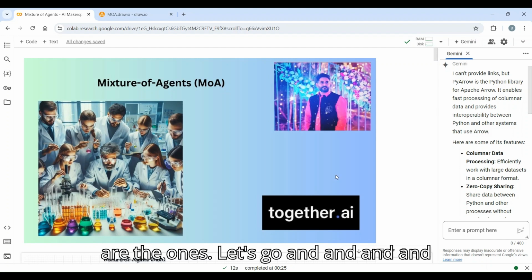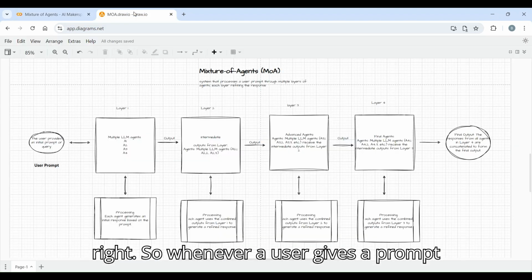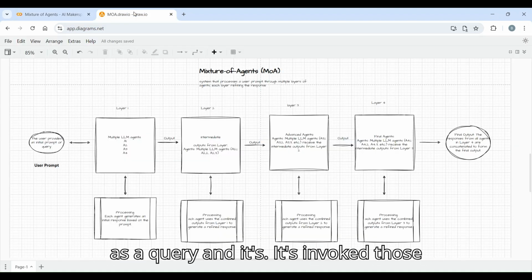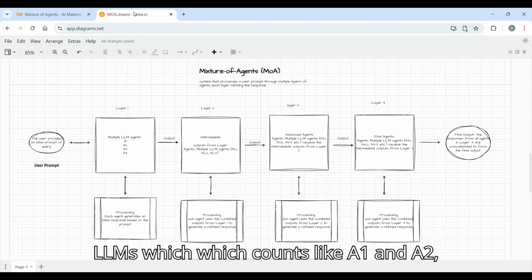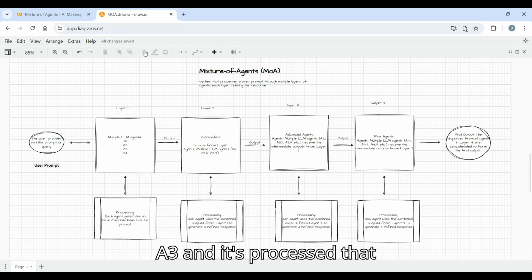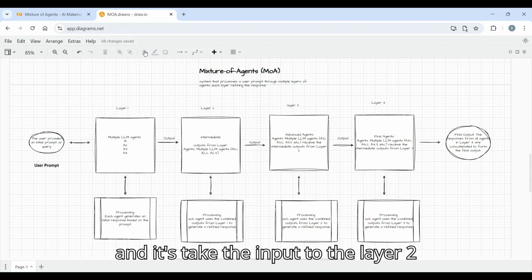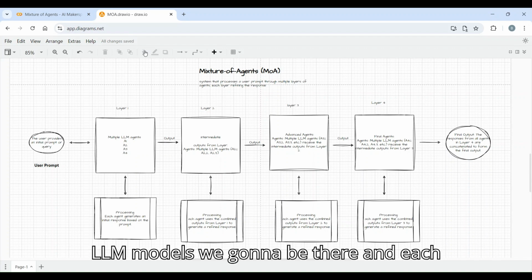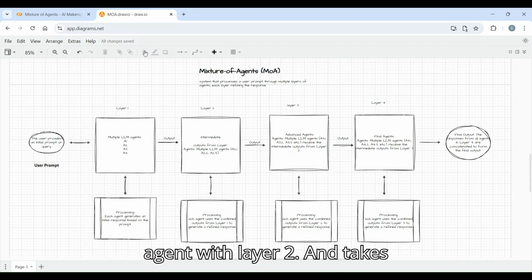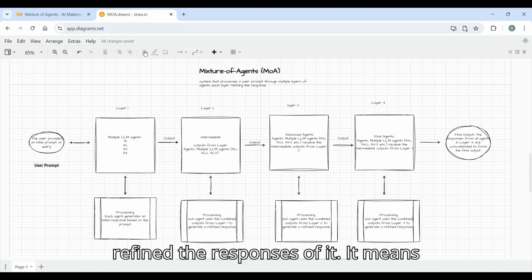Let's go and understand how it works. Whenever a user gives a prompt as a query, it invokes those LLM agents, which have multiple LLMs, like A1, A2, A3, and they process that query. Depending on the prompt, it takes the input to layer two, where we have intermediate multiple LLM models, and each agent in layer two takes the output of layer one and refines the responses of it.